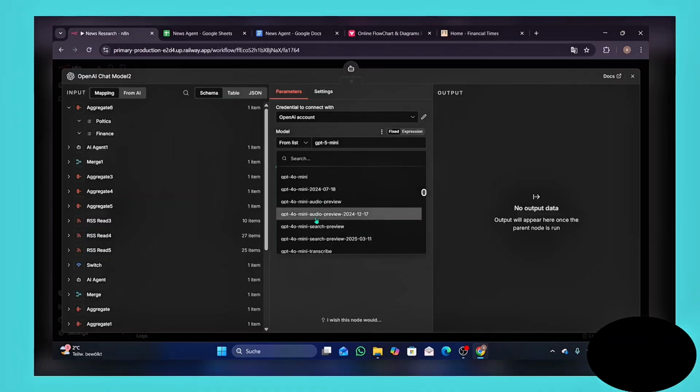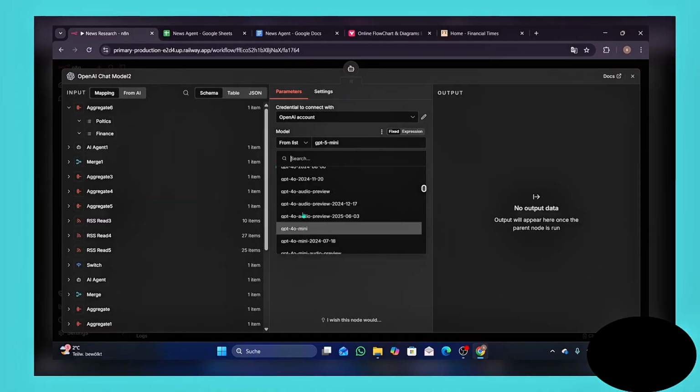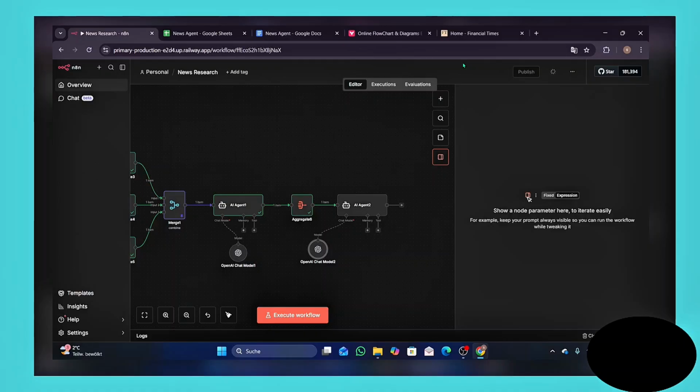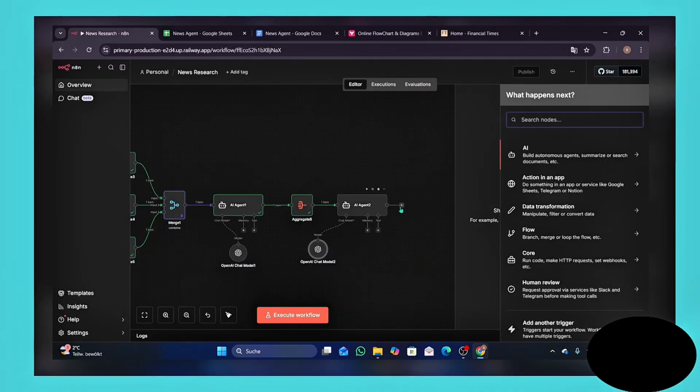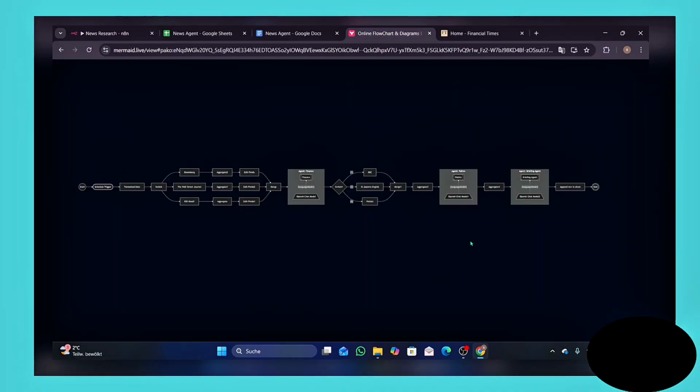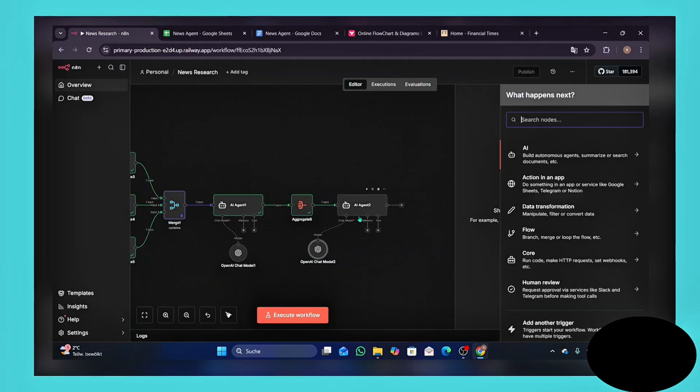Okay. Then for GPT-4 mini, here 4.1 mini, we're going to use that, and we're heading to the end of our workflow, but we have to do two more things. So we have to use this formatted date. The reason why we use this formatted date is because our AI agents really don't know which date today is. So for me, it's 27th March, and the AI agent doesn't really know it. This would maybe lead the AI agent to make mistakes and maybe also be counterproductive in our case, because it has to give us all the news from our current date. So it is actually new, and it's actually a current source.